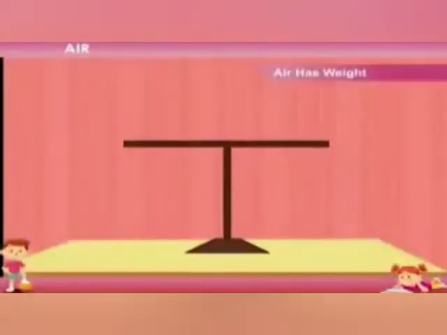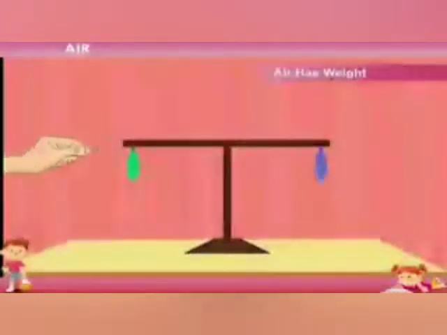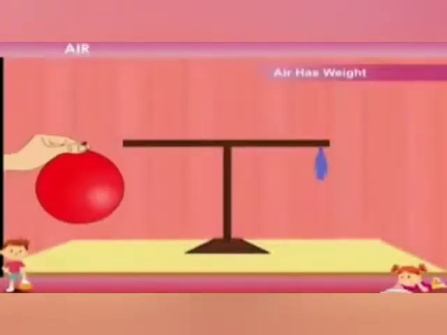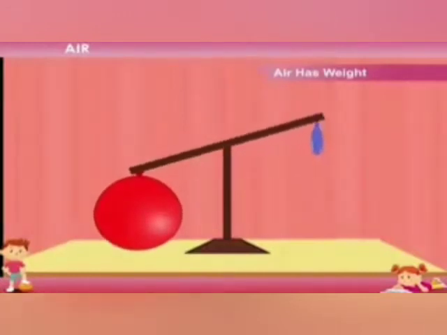Air has weight. Take two empty balloons. Fill air into one of the balloons. Now, weigh both the balloons. You will find that the balloon which is filled with air is heavier than the empty balloon. So we can say that air has weight.